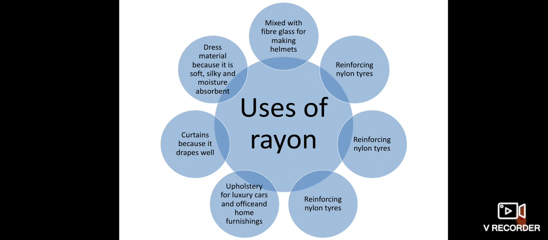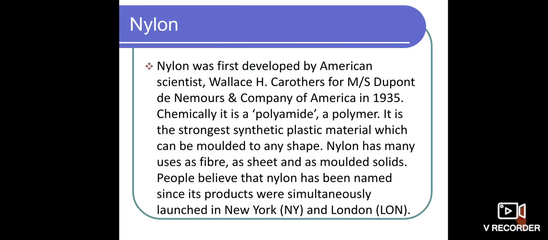So apart from that, the uses of rayon are: mixed with fiberglass for making helmets, reinforcing nylon tires, then curtains because it drapes well, and then dress materials. At the time of manufacturing dress materials also, we are using it. Okay, the next one is nylon.